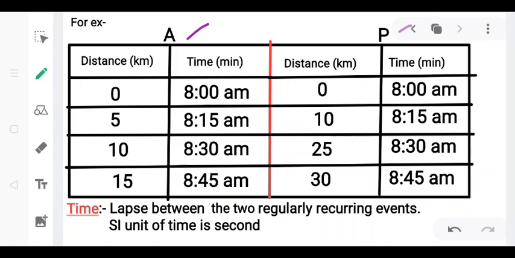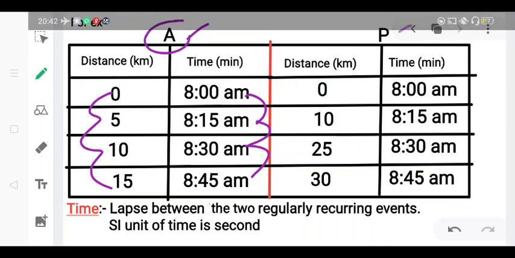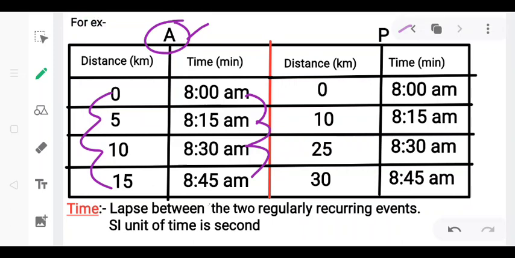You can see here the time interval is 15 minutes and the distance covered is 5. In every 15 minutes the body A has covered 5 kilometers. But in the second case the time interval is 15 minutes, but the distance covered is not the same.